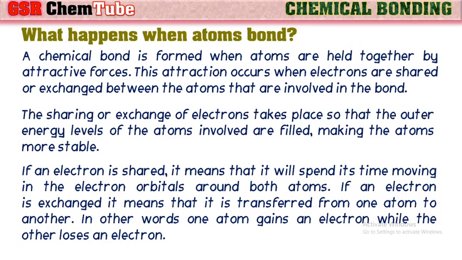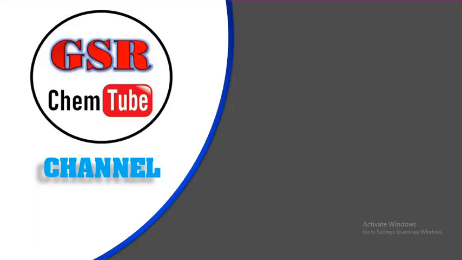If an electron is shared, it means that it will spend its time moving in the electron orbitals around both the atoms. If an electron is exchanged, it means that it is transferred from one atom to another. In other words, one atom gains an electron while the other loses an electron.